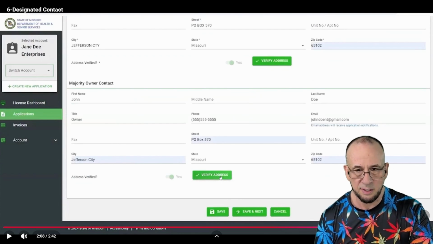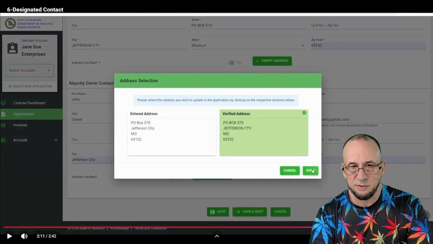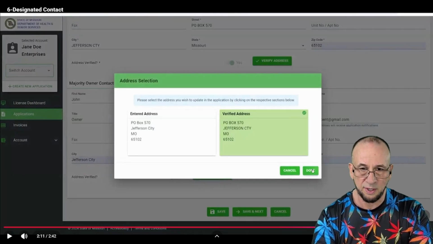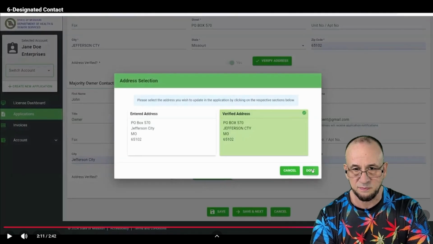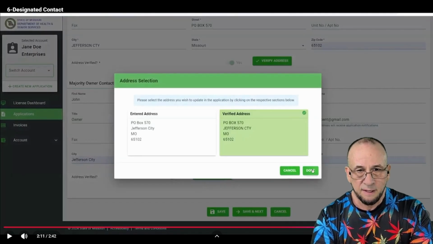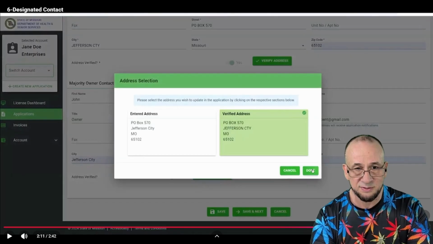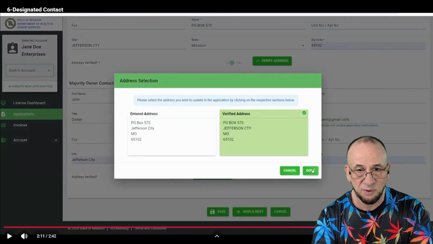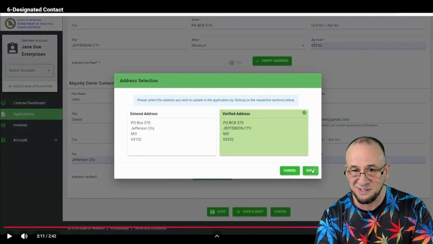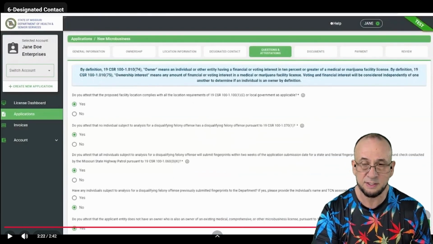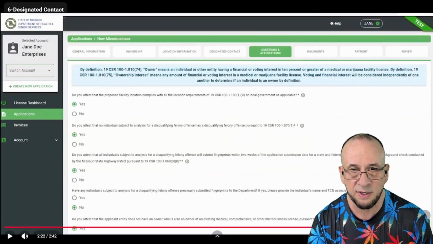that will get your application trashed. Once you select your address, just make sure that you go through this little verification thing to select your correct address the way the DCR wants it formatted properly. I think the only difference between the entered address and the verified address in this example is that everything was written in uppercase in the second one. Once you verify your address, you're good to click save and next, and then you're on the next screen.